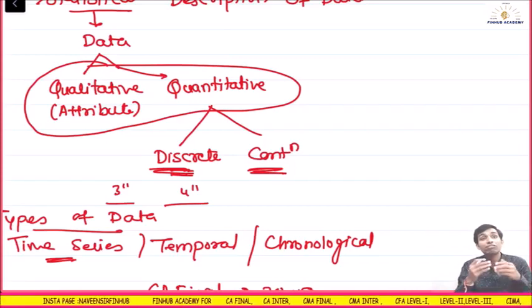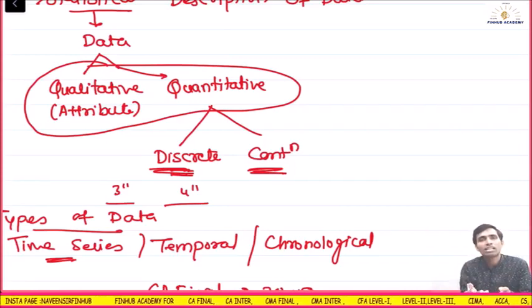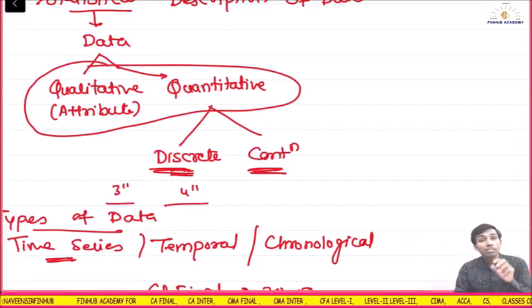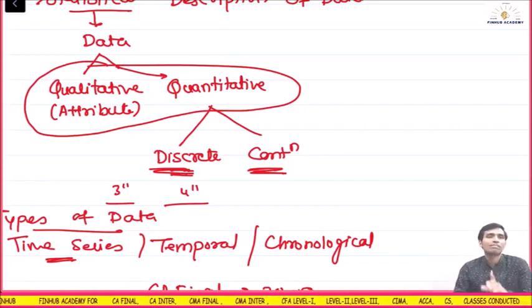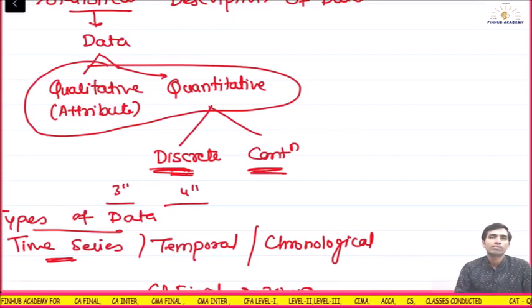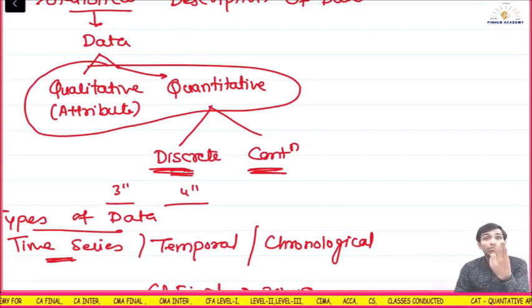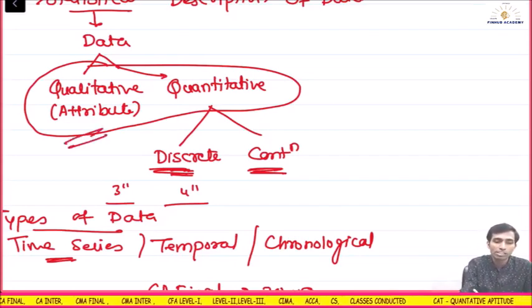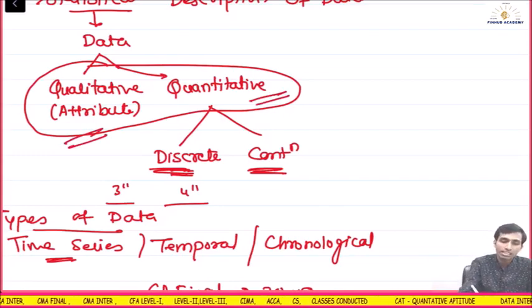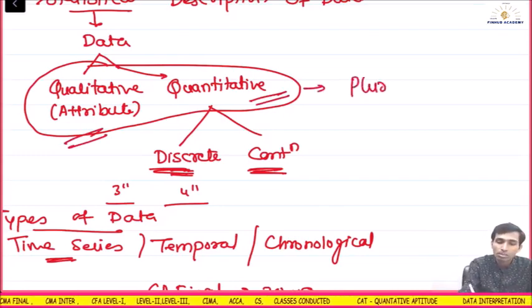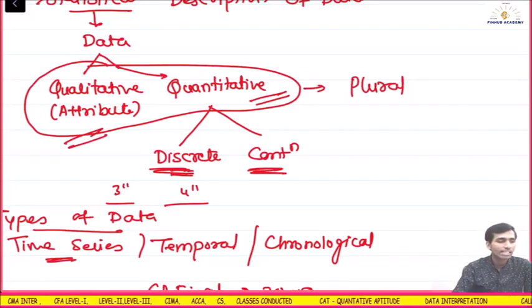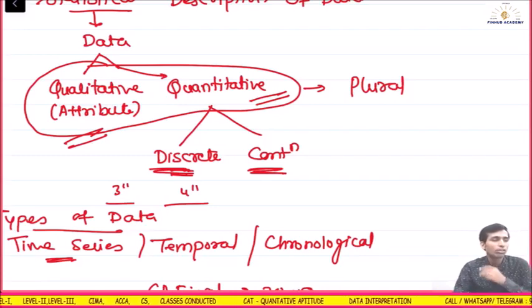If I say 50 males, then you understand that 50 males are there. Means quality is also necessary. That is called plural. Plural means 2 things: attribute is also necessary, quantitative is also necessary. Right? Singular form, what is the definition?